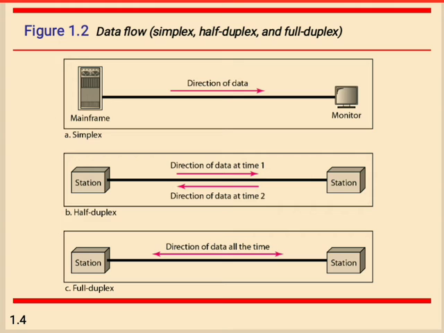And the third data flow we are going to see is full duplex. Here also we are using 2 stations, but here we can simultaneously access data from one side to another side. In the half duplex, data goes in one direction and then is sent the other way.